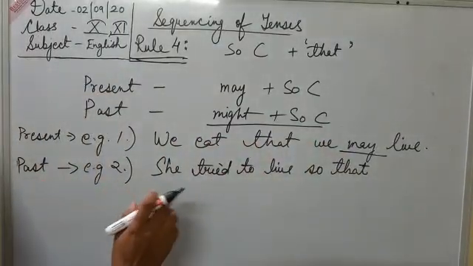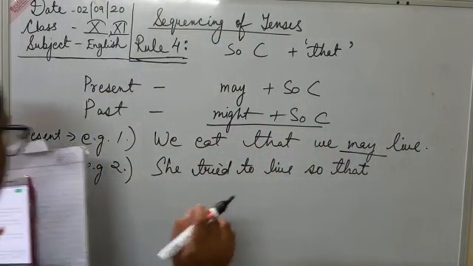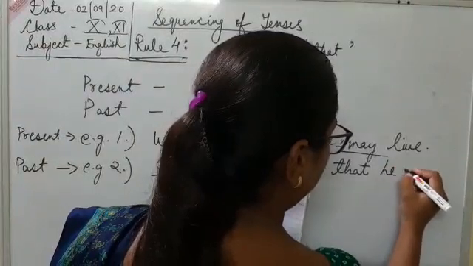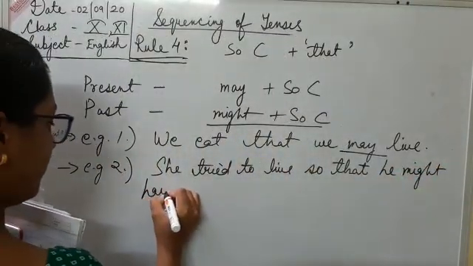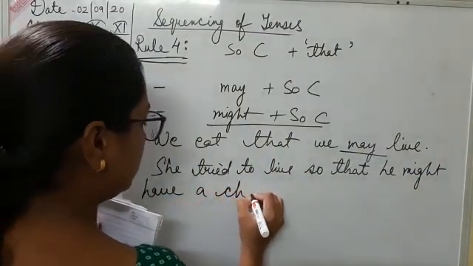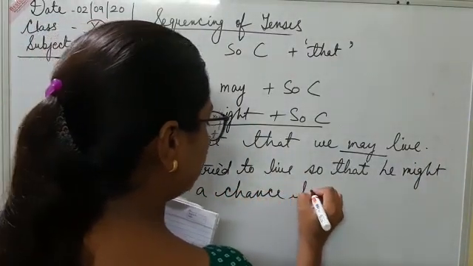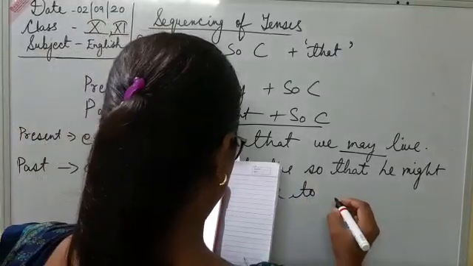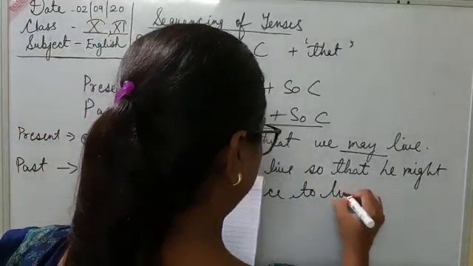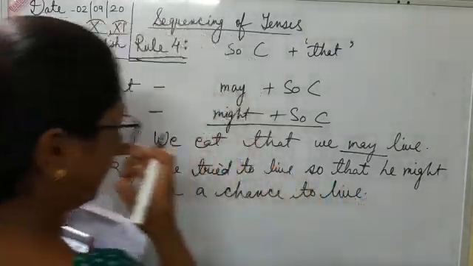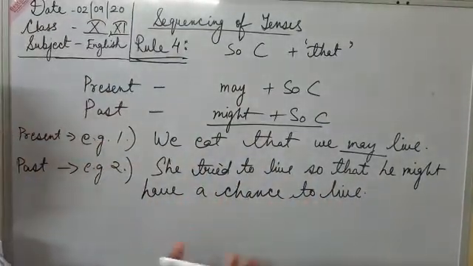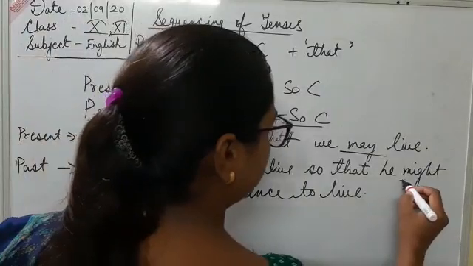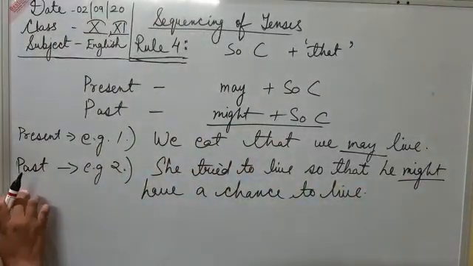She tried to live so that he might have a chance to live. Here we are using might because this is in past tense.